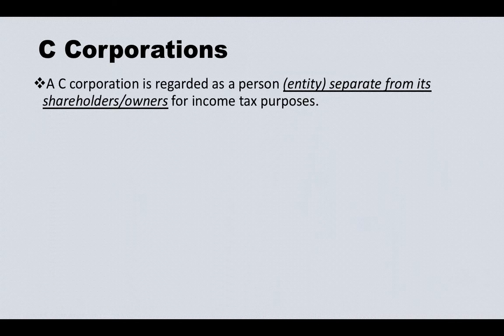In this video, I'm going to talk about C corporation. A C corporation is regarded as a person, an entity separate from its shareholders or owners for income tax purposes. Most publicly traded companies, like Google, Amazon, and Tesla, are C corporations.